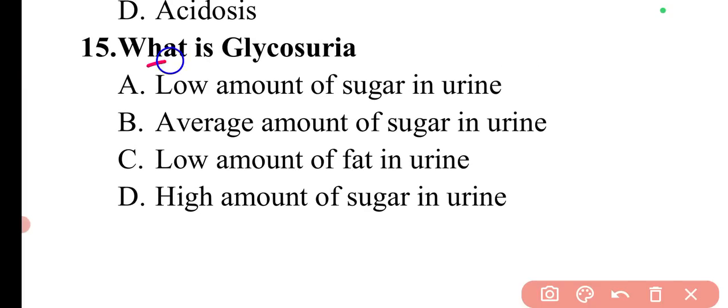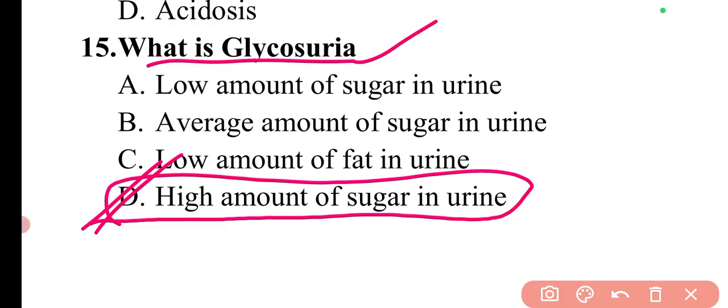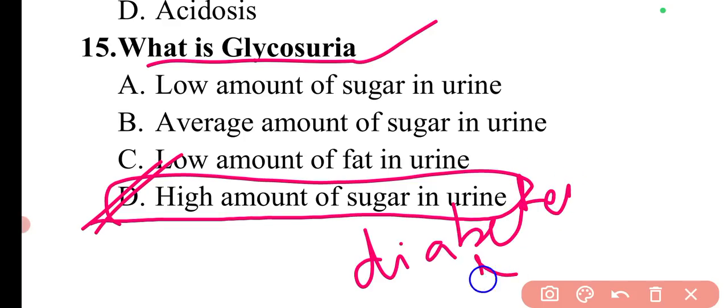Next question is, what is glycosuria? So glycosuria is simply a condition in which there is an excess amount of sugar present in the urine. That is, a high amount of sugar in urine. That condition is known as glycosuria, and this condition is associated with diabetes and kidney disease.